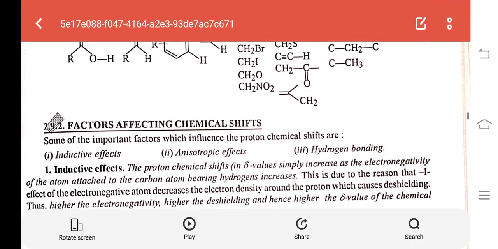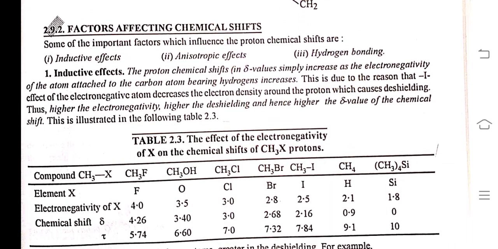Now, factors affecting chemical shift. Some of the important factors which influence the proton chemical shift are: first, inductive effect; second, anisotropic effect; third, hydrogen bonding. First, inductive effect.